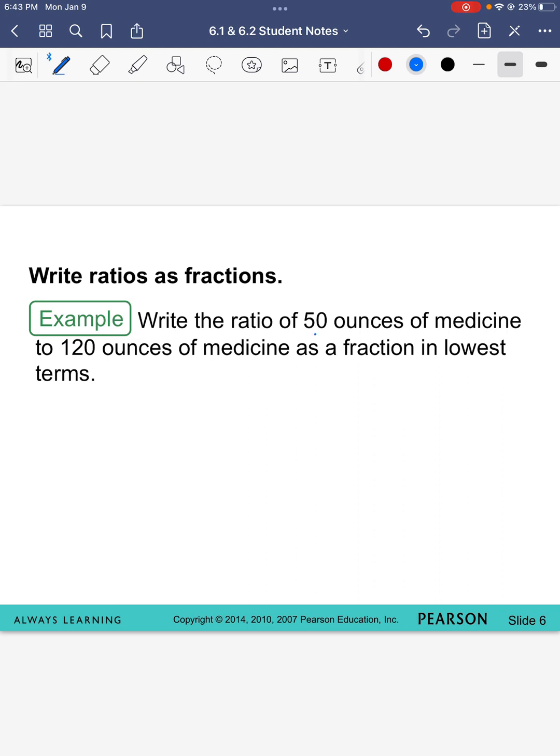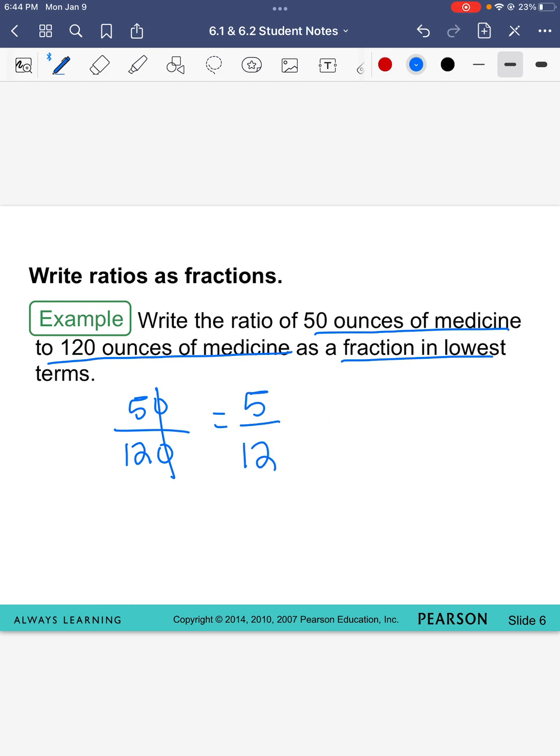It says write the ratio of 50 ounces of medicine to 120 ounces of medicine. So in my numerator, I'm going to put 50. And how did I know that? I knew it because it was the first number that they mentioned. That means 120 has to be in the denominator. And it says write it as a fraction, so I have to do it as a fraction. Now, if you remember from last semester, we talked about an easy way to simplify this fraction. If both numbers are ending in a 0, we can divide by 10. When I divide by 10, all I'm doing is taking those zeros off. That will give me 5 over 12.